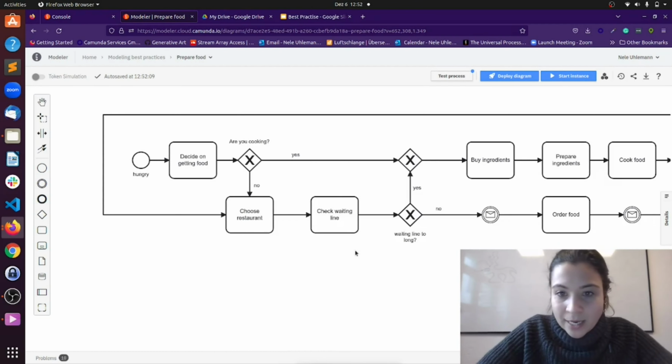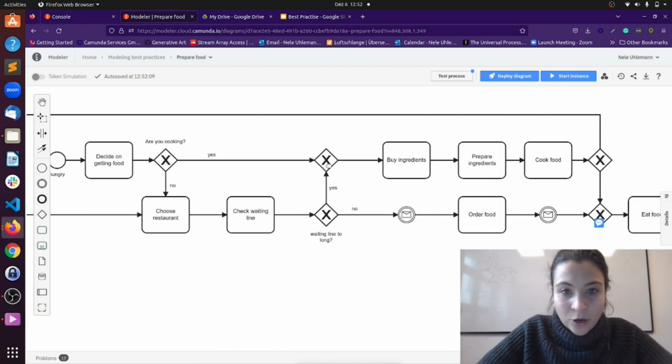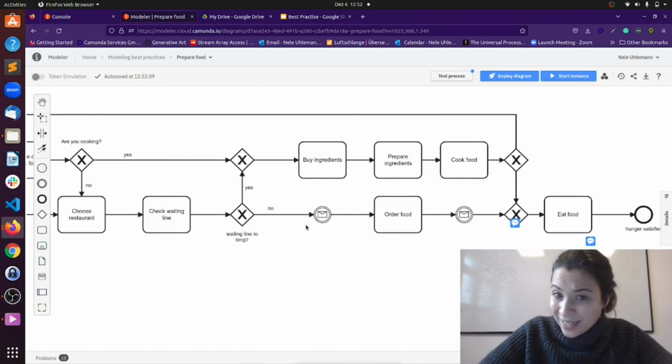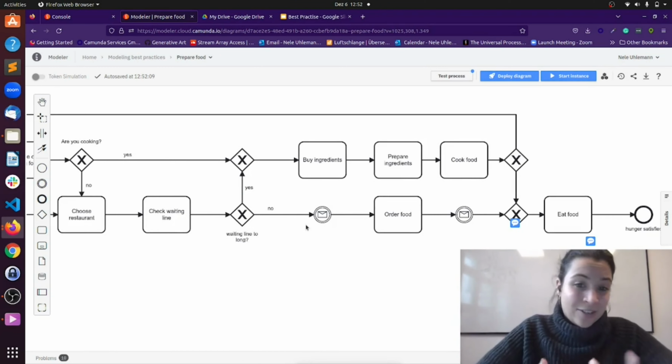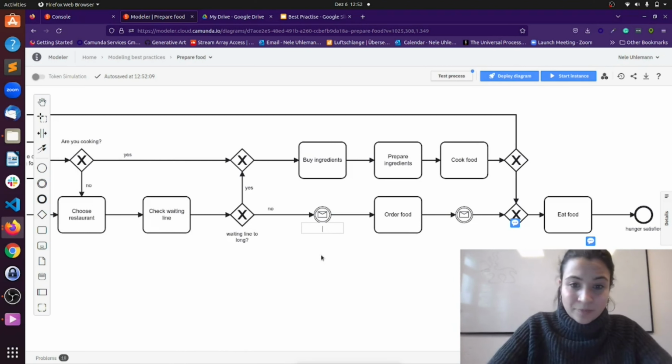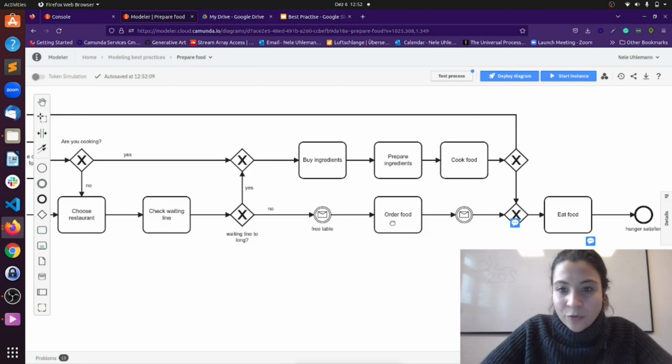Then we check the waiting line. If the waiting line is too long, we buy ingredients, we cook ourselves. If the waiting line is okay, then we wait here. Again, there is no label for what we are waiting for. Actually, probably if we are in a waiting line, we wait for a table. So we could say for a table here, we order food and then of course we wait for the food. So food arrived and then we can eat the food and then the hunger is satisfied.